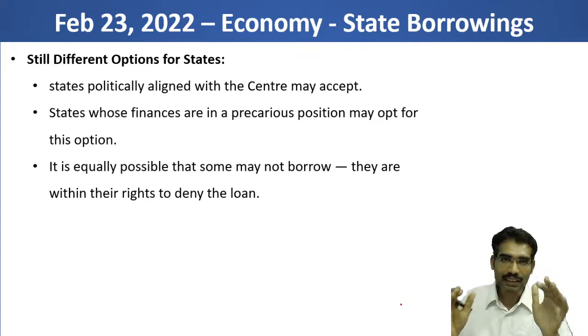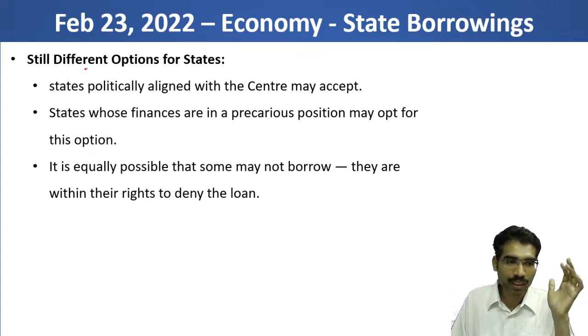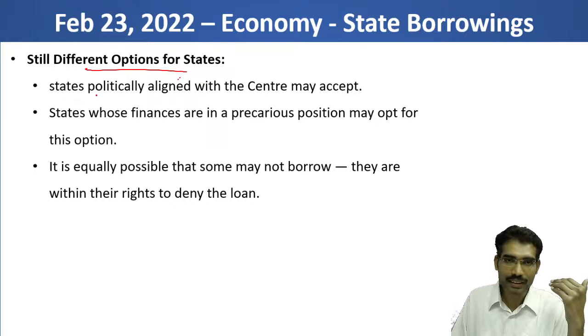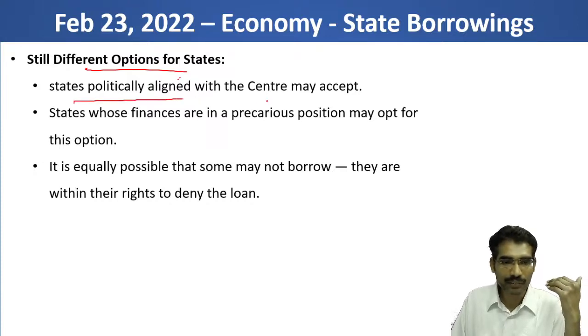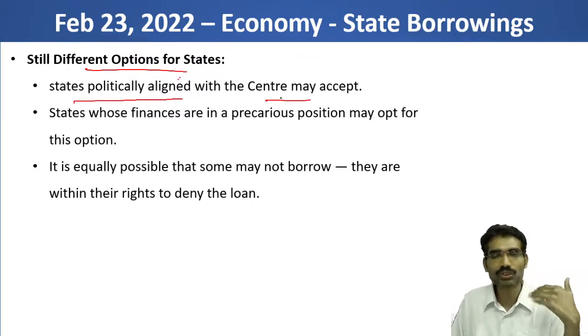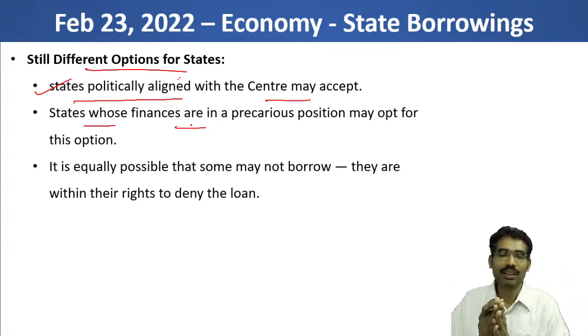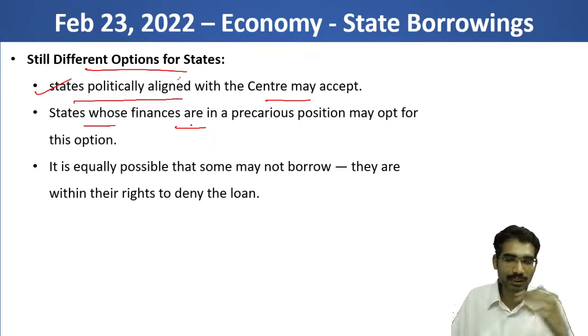Still, states will have the autonomy. Now states can have 3 types of options. This article is highlighting that finally states will take the call. It says that states politically aligned with the center may accept it. If the same party is ruling at the center and the state, those states may take the loans. And if a particular state is completely burdened with finances, then they may go for this option.